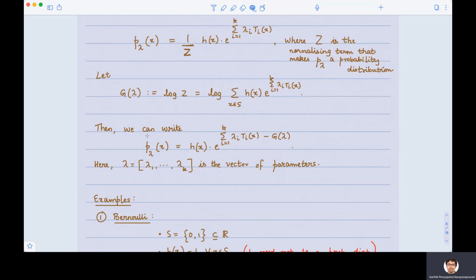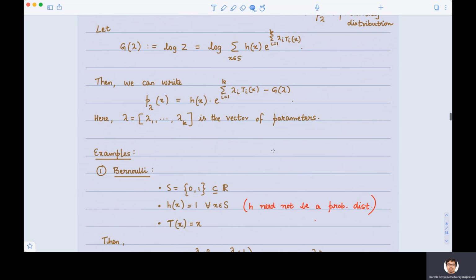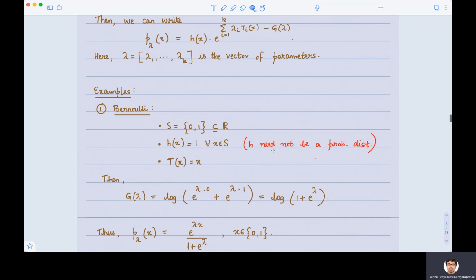Seeing this expression for the first time can be very confusing, because it's not clear whether the commonly occurring distributions that we know of, such as Bernoulli, Gaussian, multinomial, can actually be expressed in this form. So let's do that now. Let's try to see that the commonly occurring distributions that we know of can actually be written in this form, which means that they're actually exponential families.